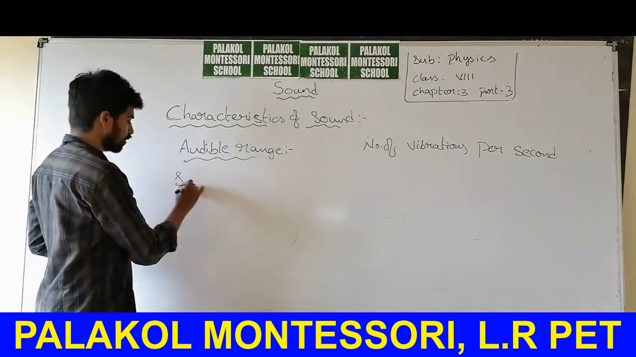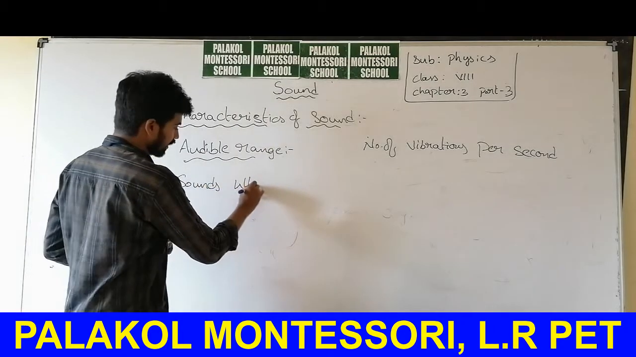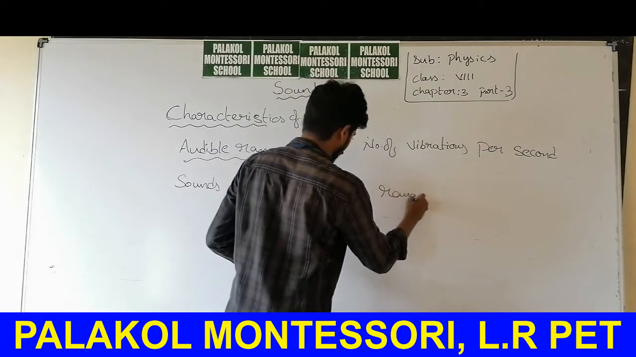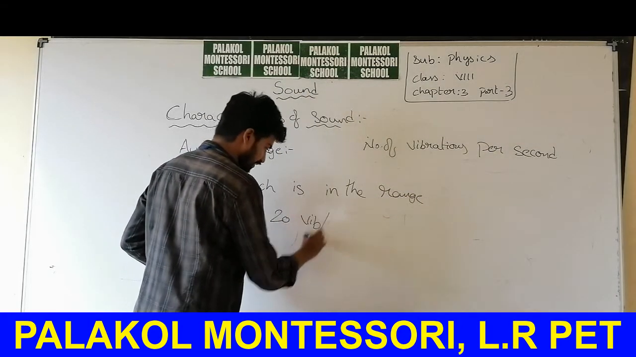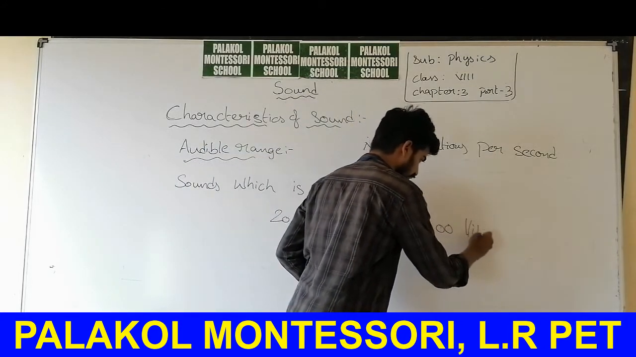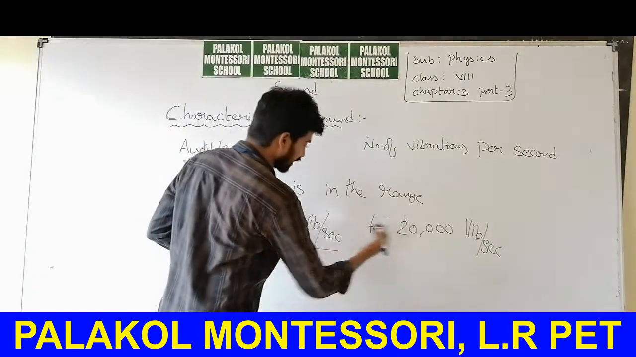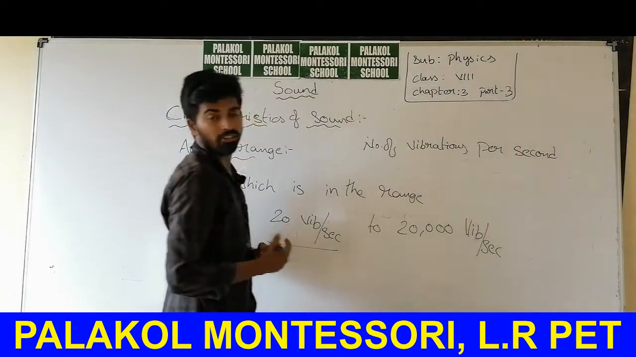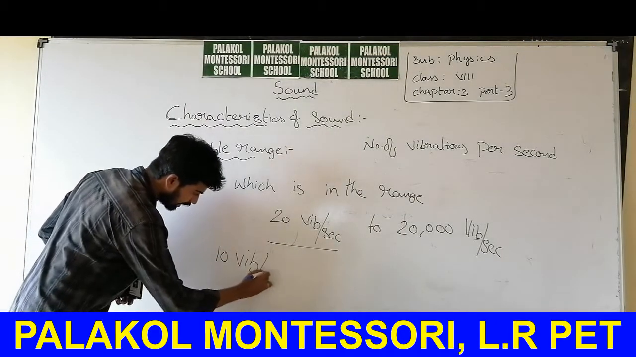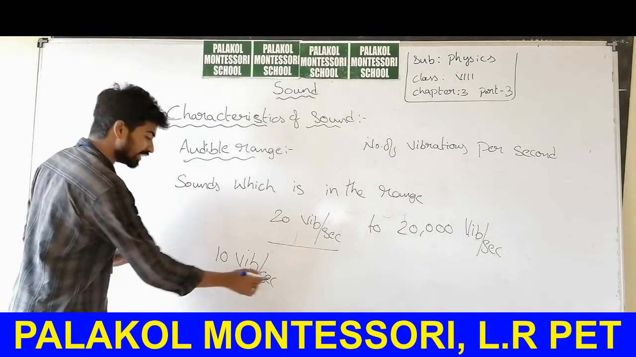The sounds in the range of 20 vibrations per second to 20,000 vibrations per second. So this is the frequency of the sound. You can hear sound which is in the range of 20 to 20,000 vibrations per second. If the sound has a frequency of 10 vibrations per second, you are not able to hear this sound.